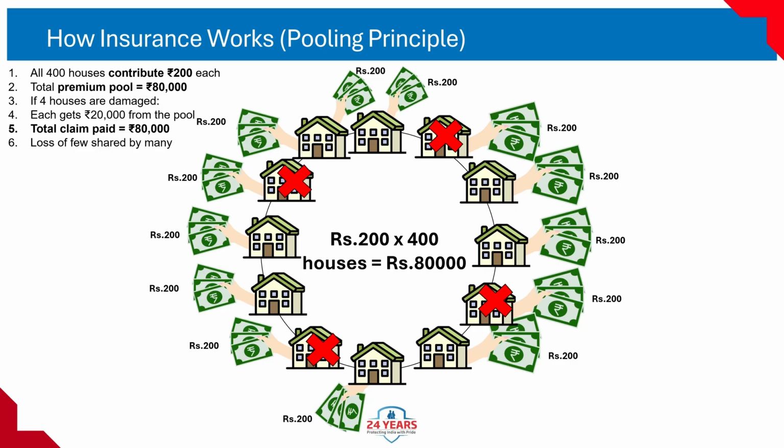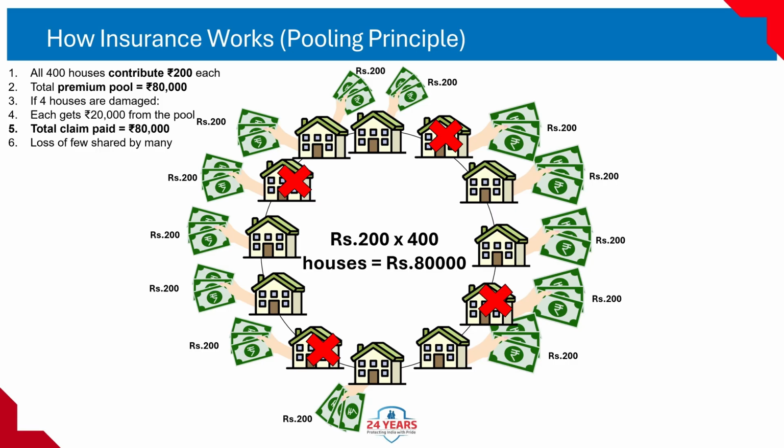2. Damage scenario. In a given year, 4 houses suffer damage, shown with red X marks. Each damaged house has a loss worth 20,000 rupees. 3. How the pool is used. The total pool of 80,000 rupees is used to pay each damaged house owner 20,000 rupees. Payment calculation. 4 houses damaged, times 20,000 rupee damage amount, that is 80,000 rupees total damage, right? This exactly matches the premium pool collected.